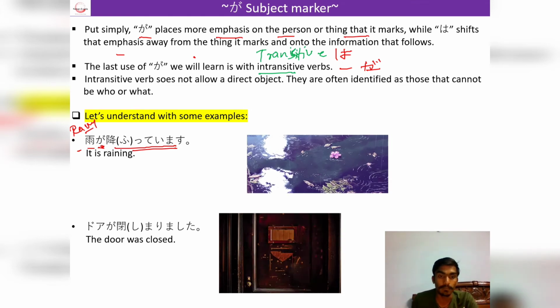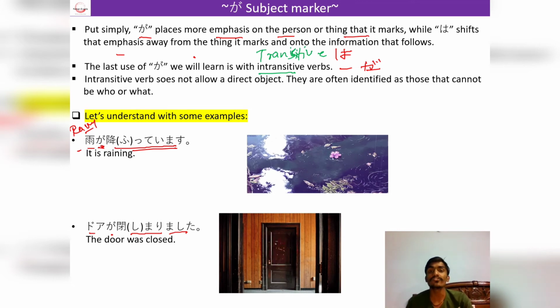And another example is doa ga shimari mashita. So here the door was closed automatically, which is an intransitive action. That's why we have used the ga particle, because that action was not done by us, it was done automatically. So to denote intransitive actions, we use the ga particle.